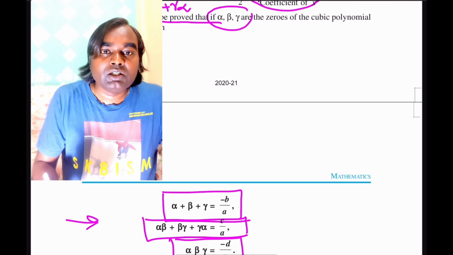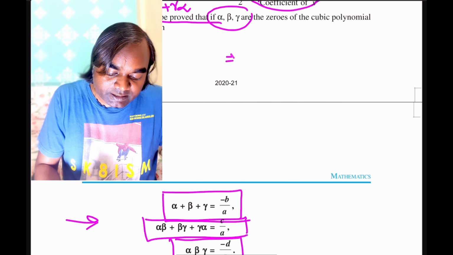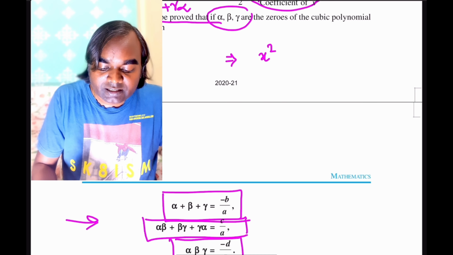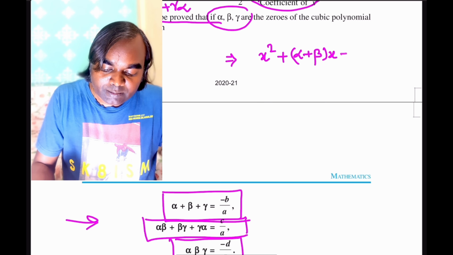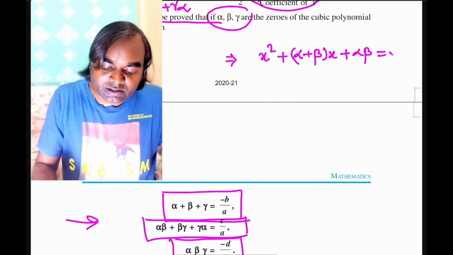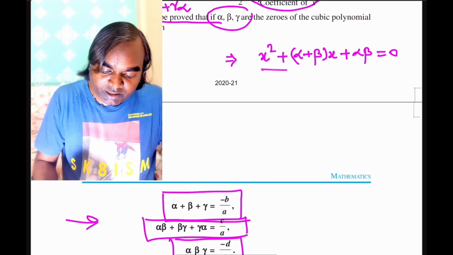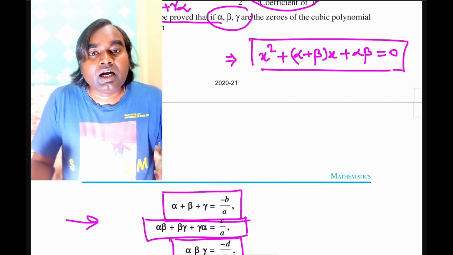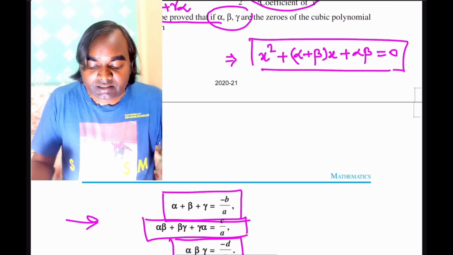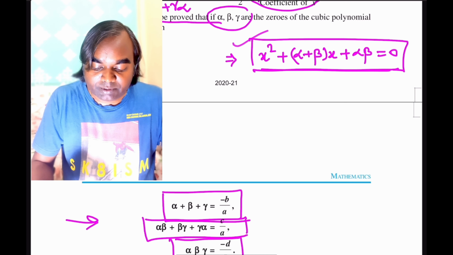Suppose you are given the zeros of a quadratic polynomial, then the quadratic polynomial can be written as x square minus (alpha plus beta) x plus alpha beta is equal to 0. So if you are given the zeros or roots of a quadratic equation, you can write the quadratic equation in this form.